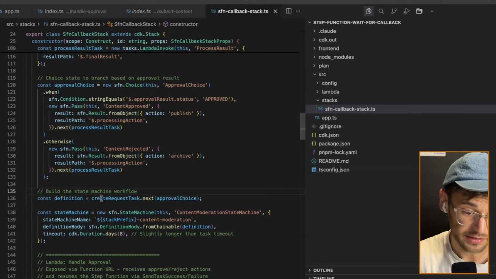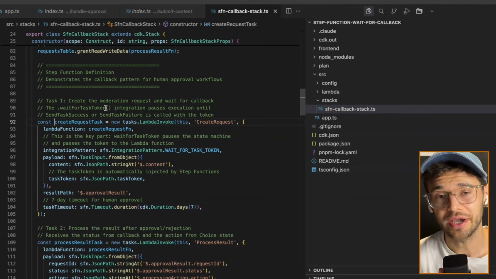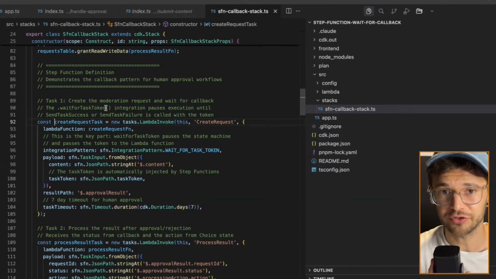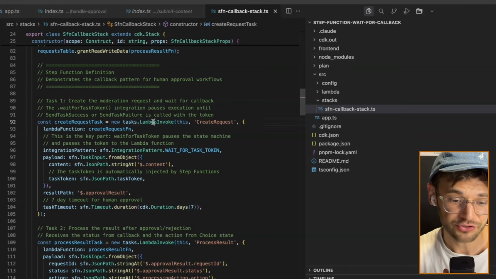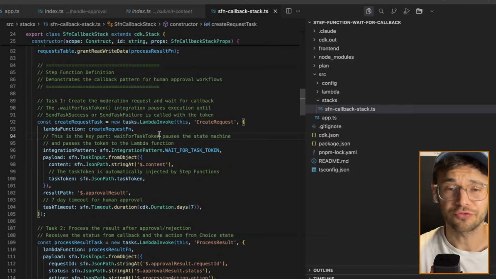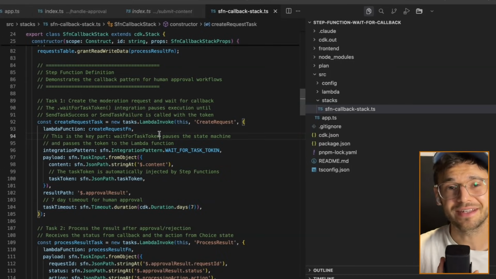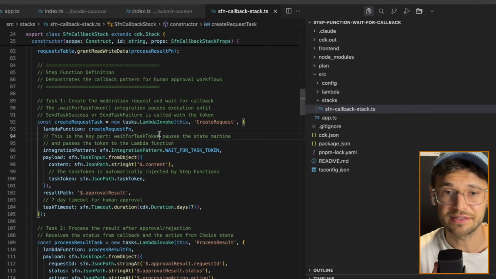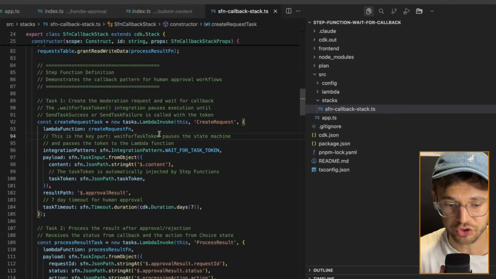But the important part here is the create request task, because this is our Lambda task, which actually holds the whole step function onto a wait state. And we can see that we have tasks.lambda invoke. So this is kind of twofold, because first of all, we have a Lambda function, and then we have a Lambda task. And this Lambda task is the Lambda invoke task, which is in the end an SDK call to the Lambda API, which invokes this Lambda function.